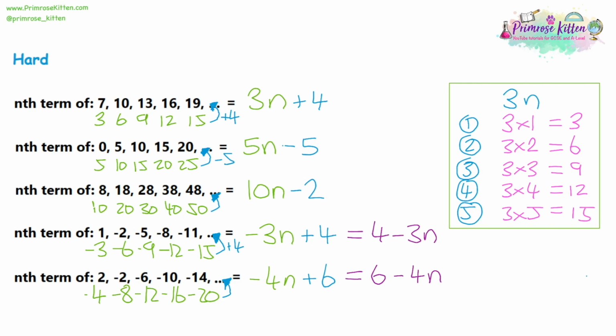It will get you the same answers. It will get you the same number of marks in an exam. But it's useful just to know what that means, just in case you're given that as an answer and then you've written it the other way around and you feel like you might have made a mistake and you haven't. You get full marks for both versions.